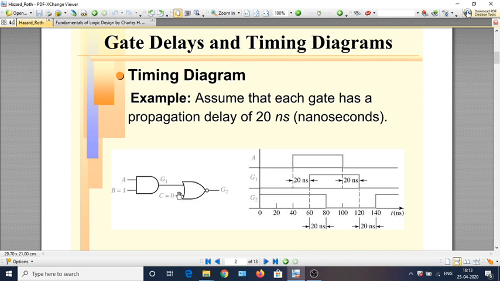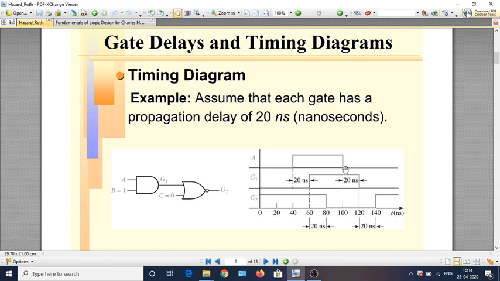So with 1 and 0, you will have a 1 before the bubble and a 0 after the bubble, which means that G2 will change to 0 from 1. But that effect will be further delayed by 20 nanoseconds more. So after G1 changes at 60 nanoseconds, G2 will change only at 80 nanoseconds. So G2 changes to 0 at 80 nanoseconds.